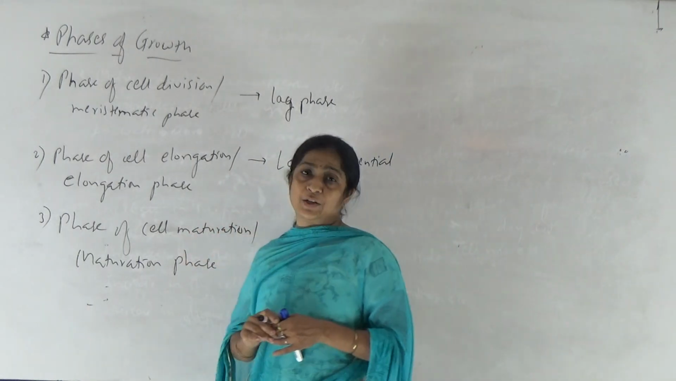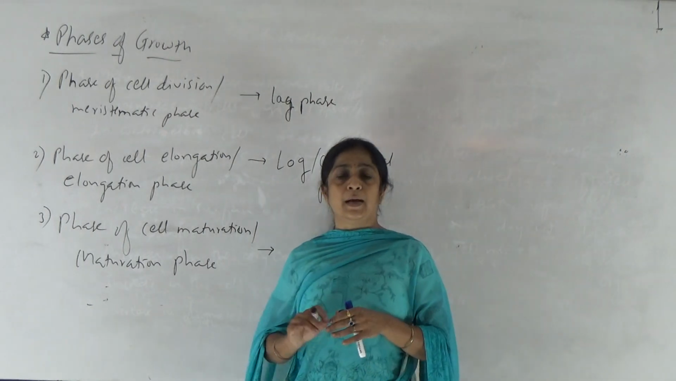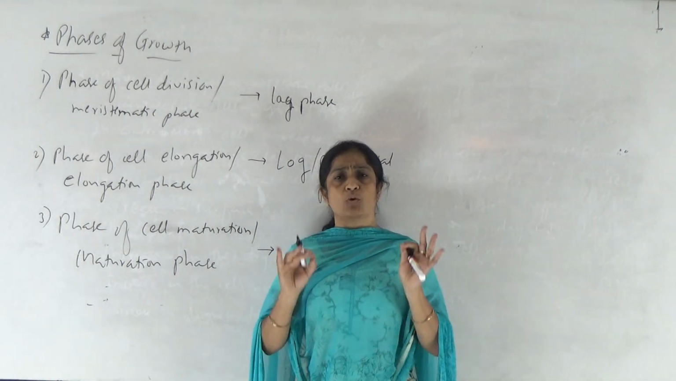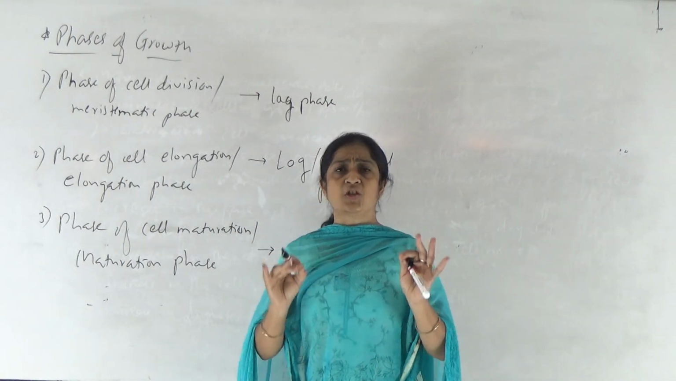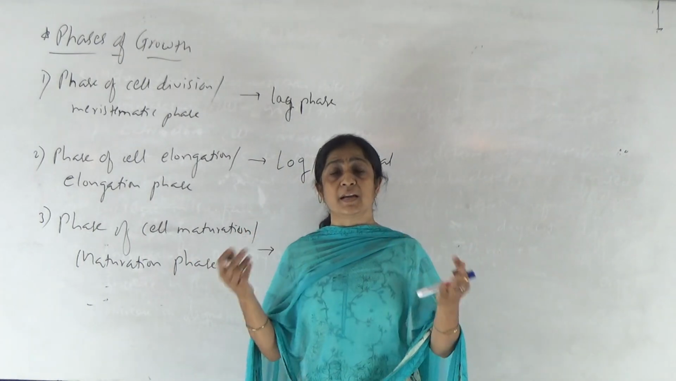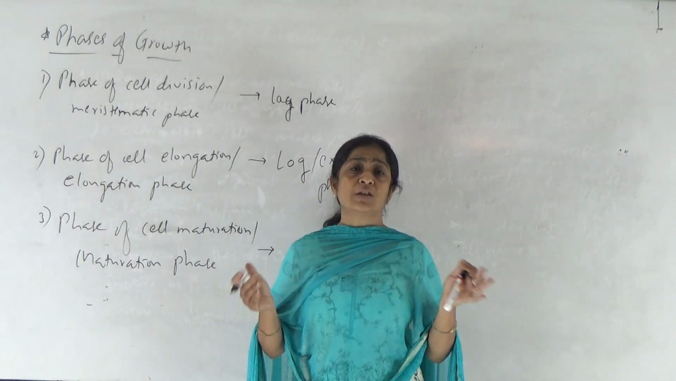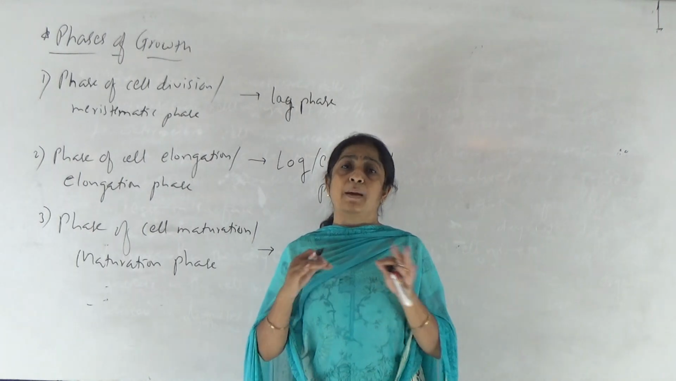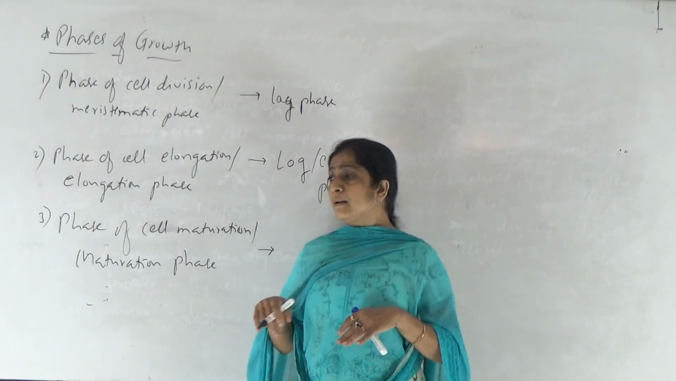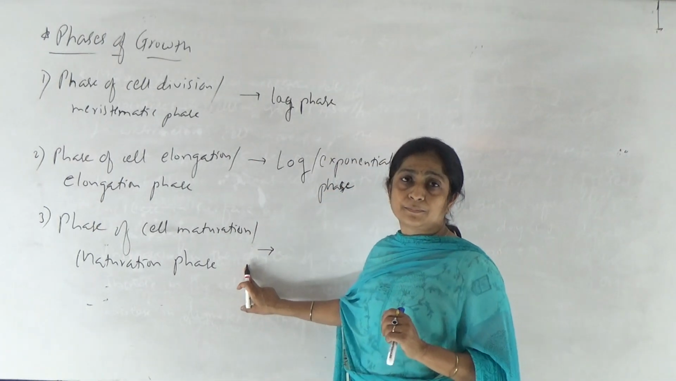Now the phase of cell maturation. It is the phase where cells now become permanent, right? It means now in this phase every cell has its own definite size, shape, structure. Further improvement, further increase in the shape or size of the cell is not possible, because now the cell has completely lost the ability of cell division, right? And now it will become permanent. Rather, it is the phase where the cells undergo differentiation, right?